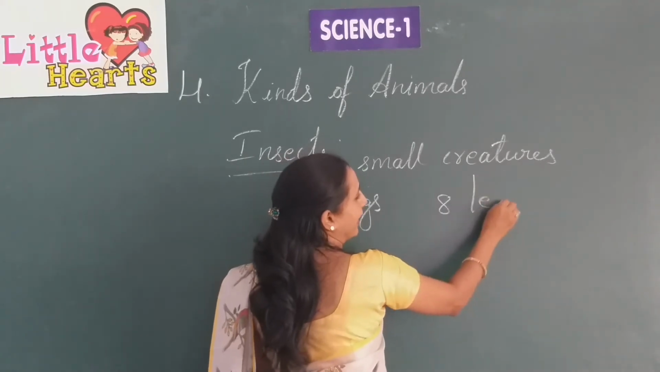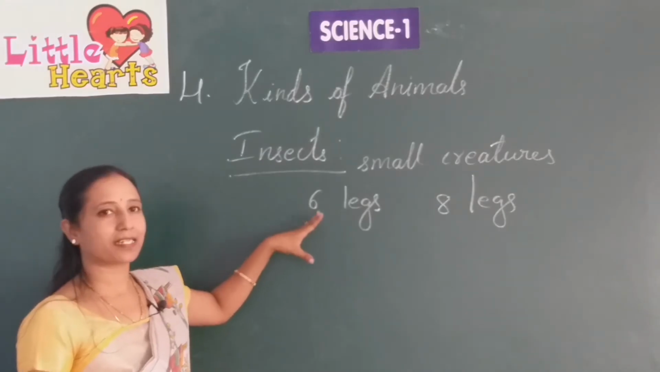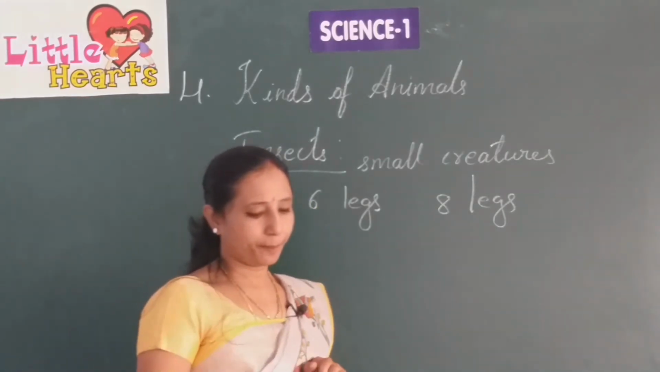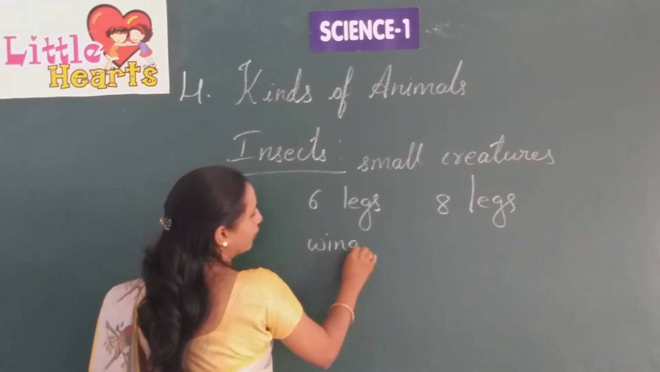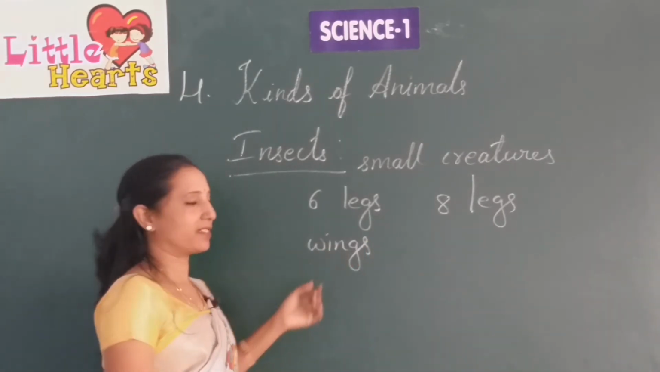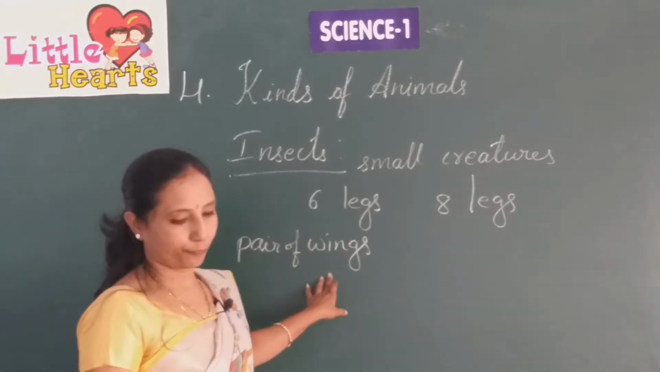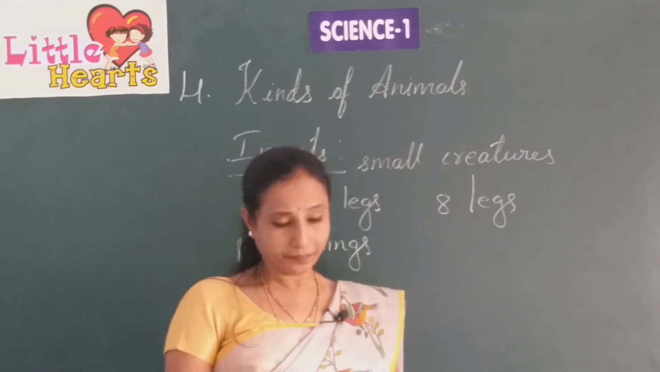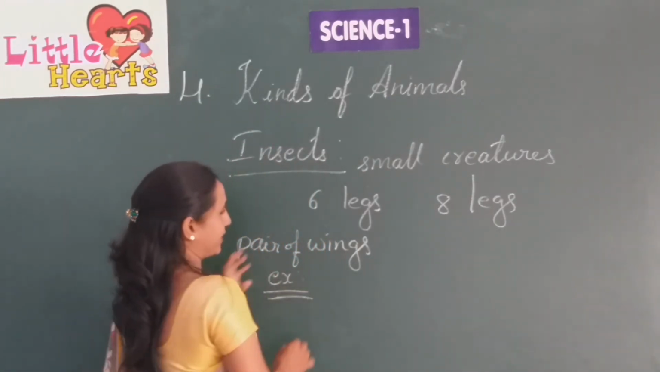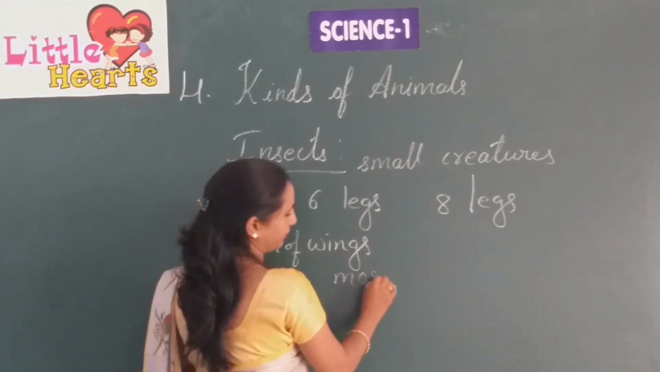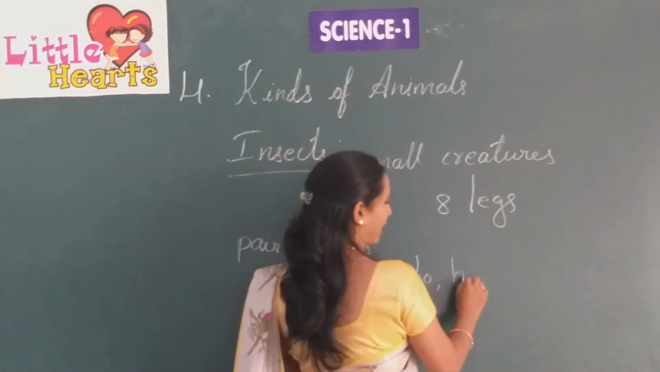Some have 8 legs, for example spider. Almost all the insects have 6 legs, and most of the insects have a pair of wings to fly. What are the examples of insects which can fly? Mosquito, and also you can see housefly.